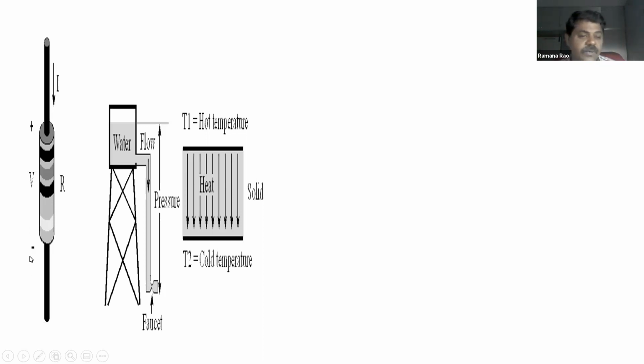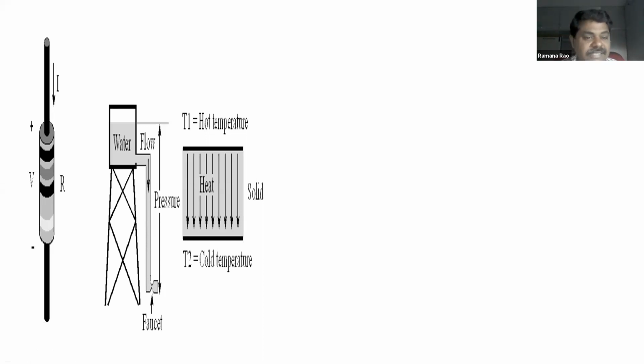Now I am going to give a good analogy to understand the concept of the flow of current inside a resistor. Okay, you can see a water tank. This is a water tank, and water is stored. And if you allow the water to flow down, according to the gravity, the water is going to come down without an external source.